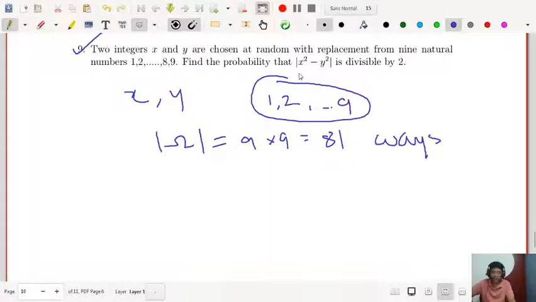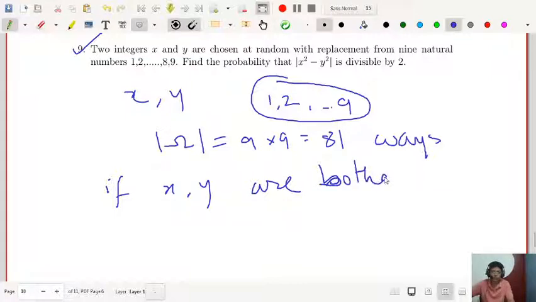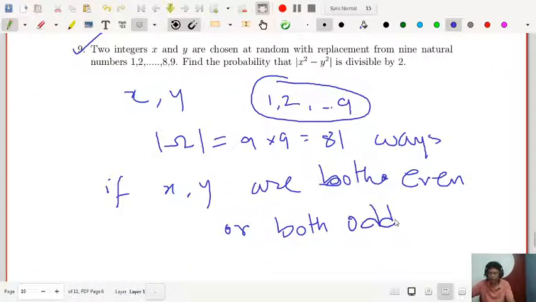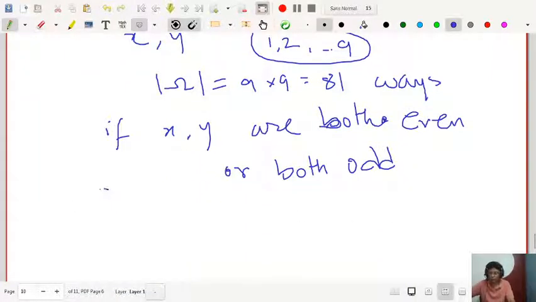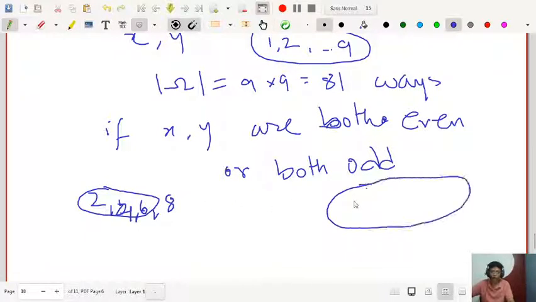And this modulus will be divisible by 2 if x and y are both even numbers or both odd numbers. How many even numbers do you have? 2, 4, 6, 8. And what are the odd numbers? 1, 3, 5, 7, 9. So 5 odd numbers and 4 even numbers.